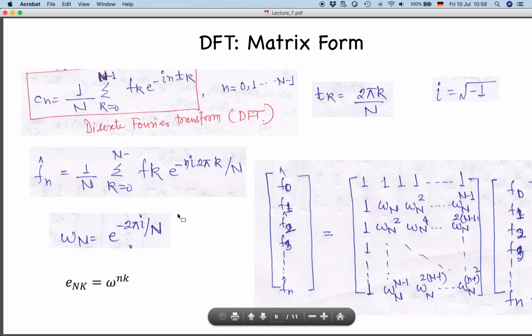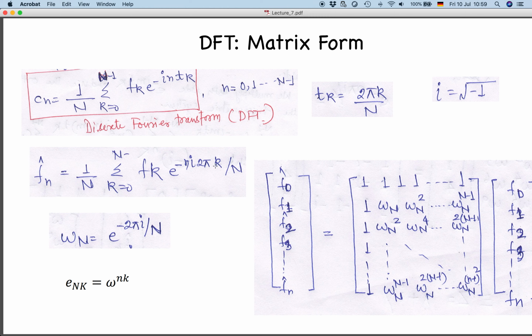This is your input data. So when n equals 0, what is happening? This part, omega n, is becoming 1, right? For all k's it will become 1, because whatever the value of k, n is 0, so 1, 1, 1, 1, 1, 1. So this will be a row of all ones, and the dimension of this row will also be n, because we have n data points.